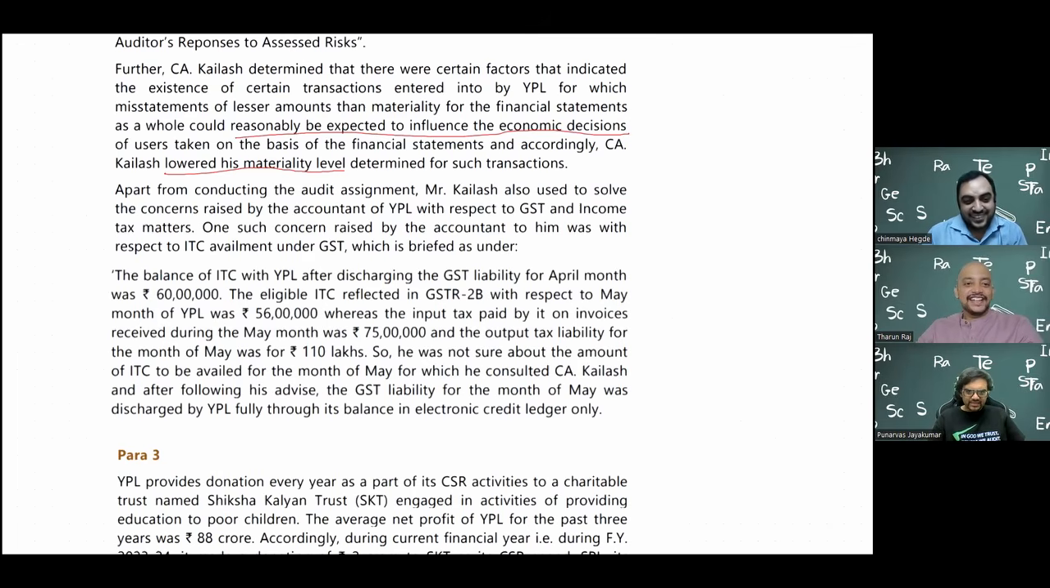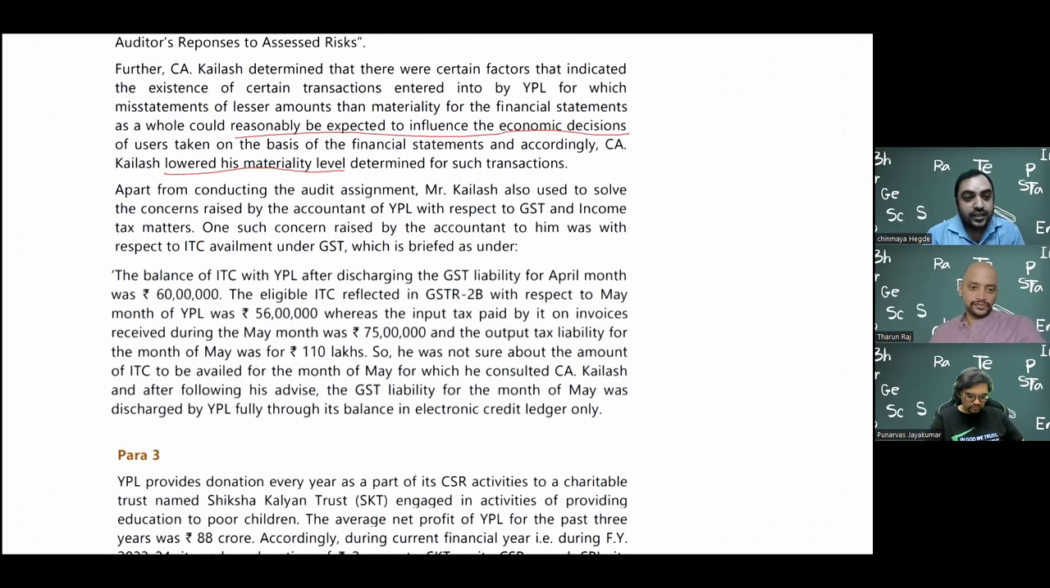So Chinmay sir can read the next two paras, because it's related to GST, and Tarun sir will explain. Apart from conducting the audit assignment, Mr. Kailash also used to solve the concerns raised by the accountant of YPL with respect to GST and income tax matters. One such concern raised by the accountant to him was with respect to ITC availment under GST, which is briefed as under.